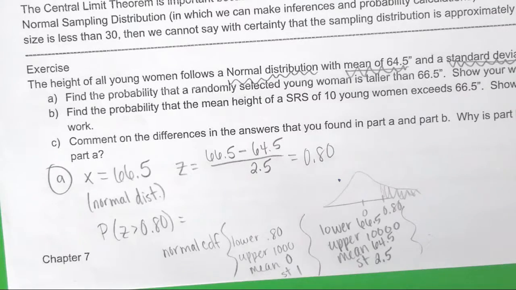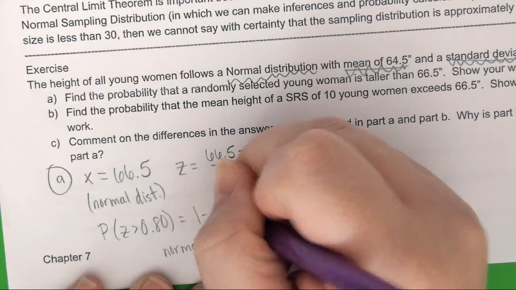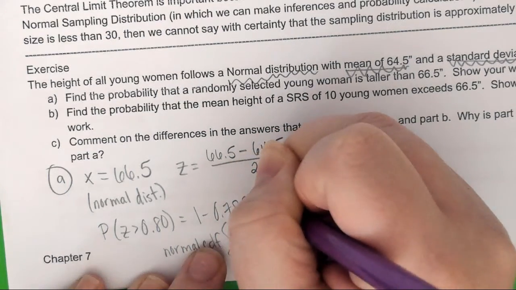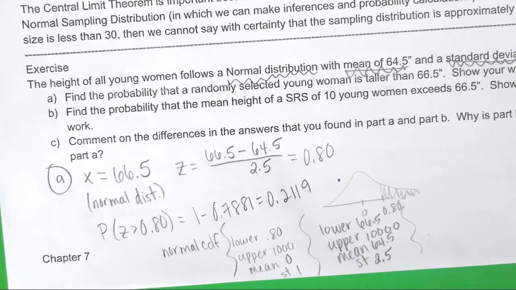I got 21 point something. I got 1 minus 0.7881, which is 0.2119 when I did it earlier.